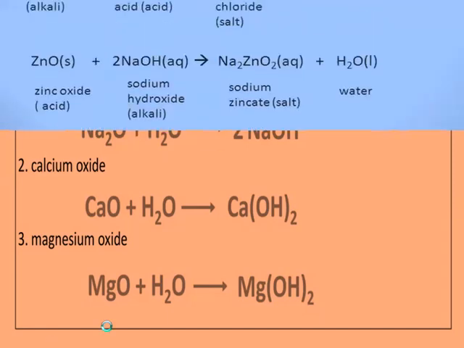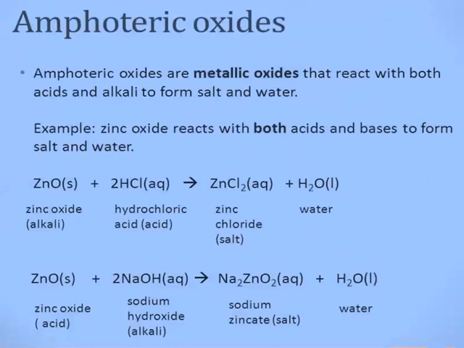Amphoteric oxides. Amphoteric oxides are metal oxides that react with both acids and alkalis to form salt and water.